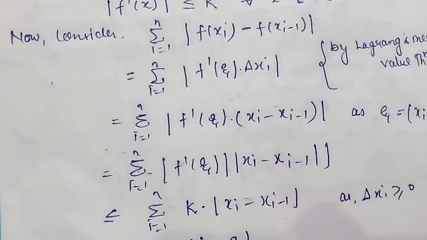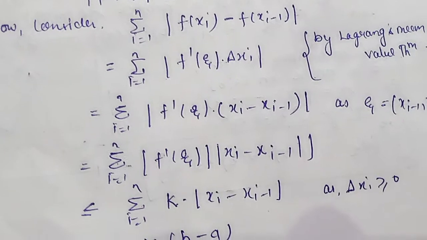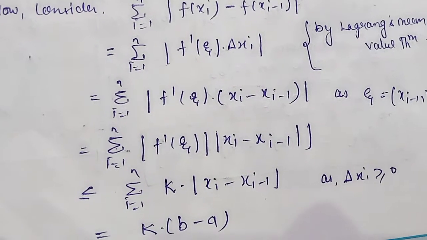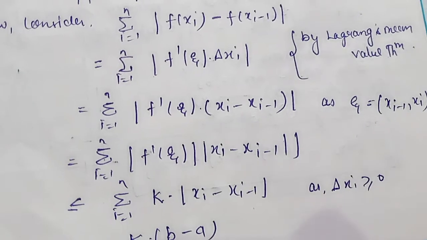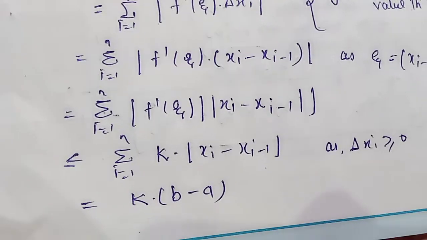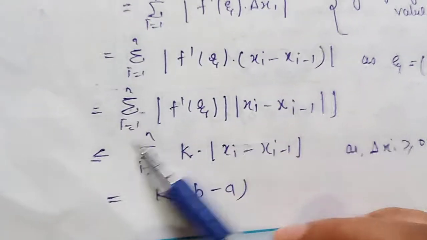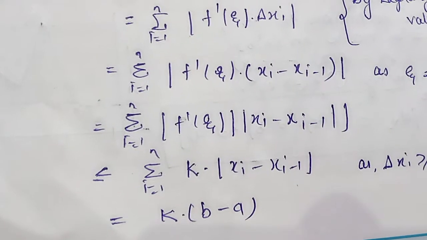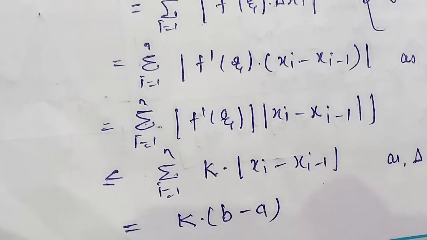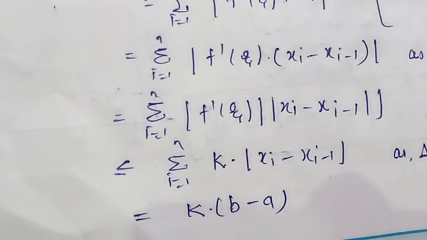Delta xi is nothing but xi minus xi minus 1. Here xi belongs to the interval between xi minus 1 and xi. And now I am taking this summation, i equal to 1 to n, of f dash xi into delta xi, and I can take the mod.